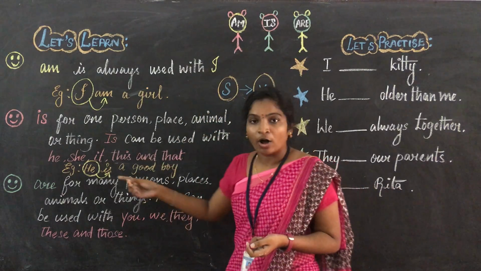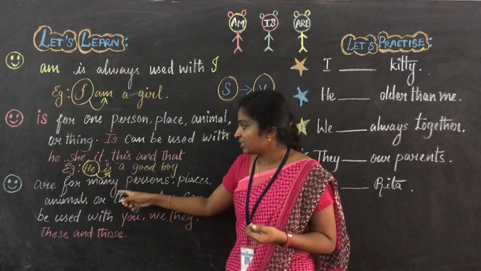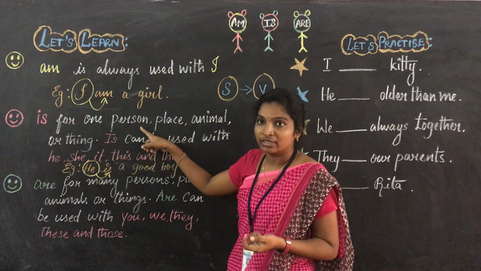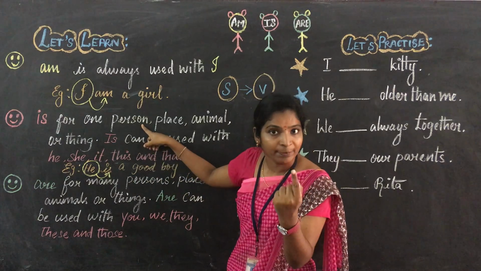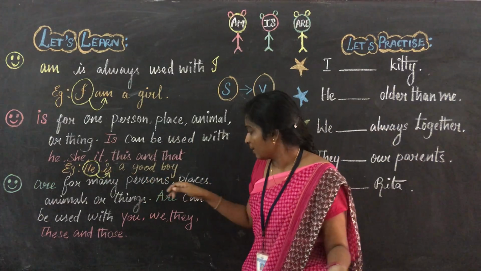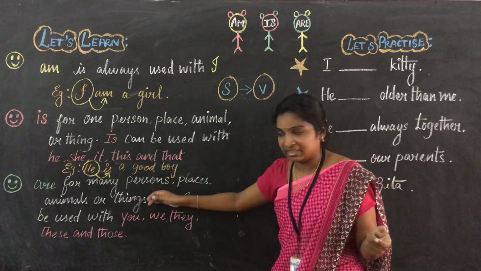I told you that "are" is a plural verb. Am I right? You just see, for many persons, compare to here, it refers to only one person. Here they mentioned as many persons, places, animals, and things.